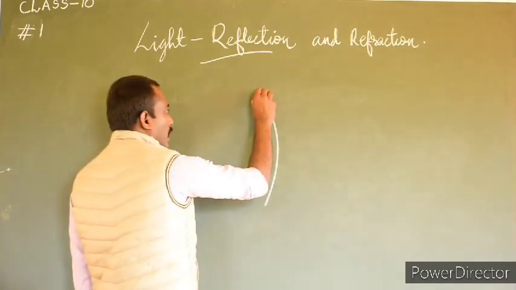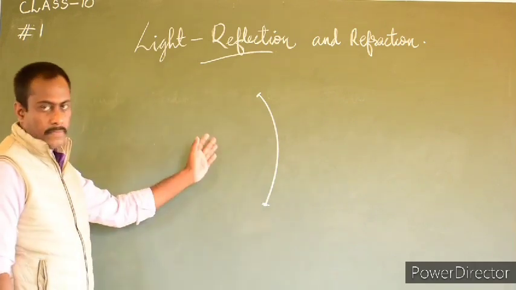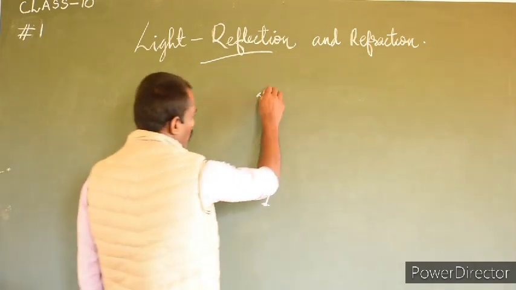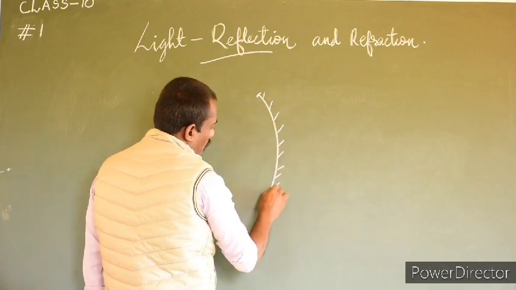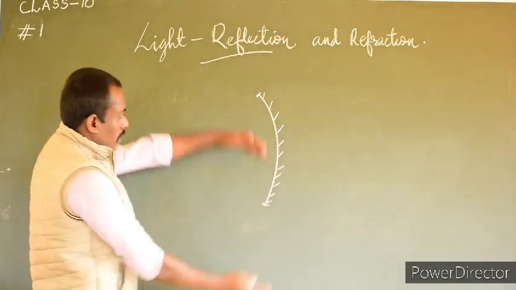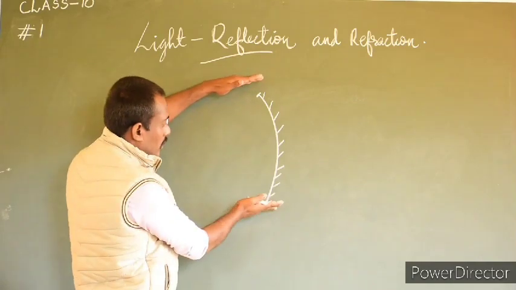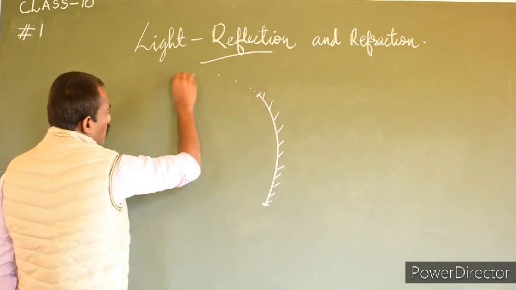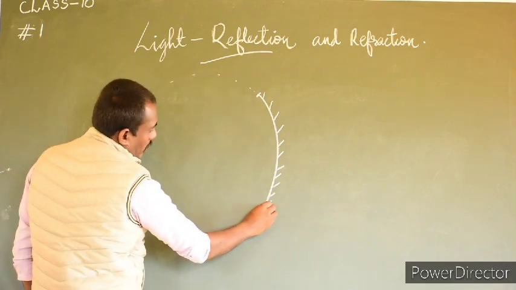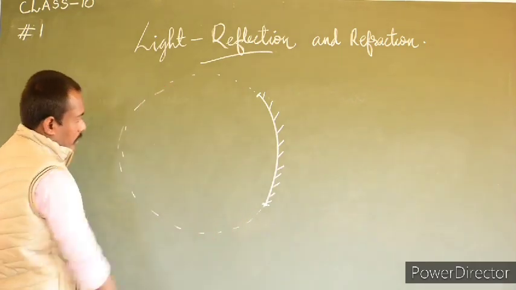So, this is a spherical mirror. Let us see a concave mirror, and this is the reflecting surface of the concave mirror. It is a piece of a sphere, and if I extend it on both sides, it will produce a full sphere.